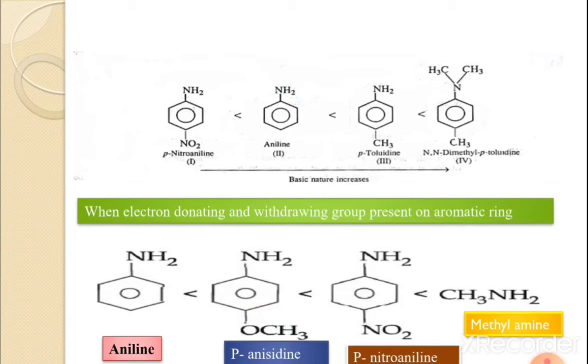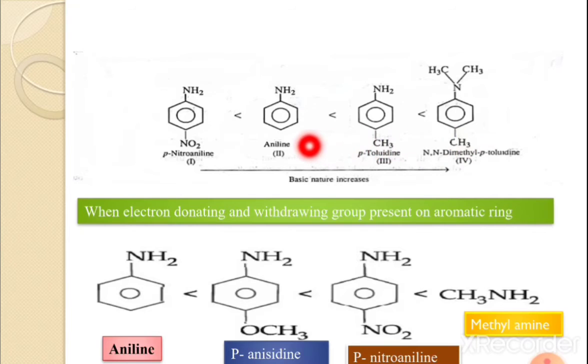If we see the order here, the basic nature increases. That means whether an electron withdrawing or electron donating group is present affects the basicity. This is para-nitroaniline, where the NH2 group contains an electron withdrawing group, here simple aniline, here para-toluidine, and here N,N-dimethyl toluidine. Here the nitrogen carries 2 electron donating groups, therefore this is more basic. And here NH2 contains only 1 electron donating group, therefore this is less basic as compared to this one.